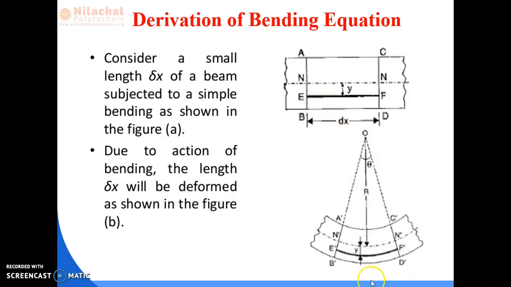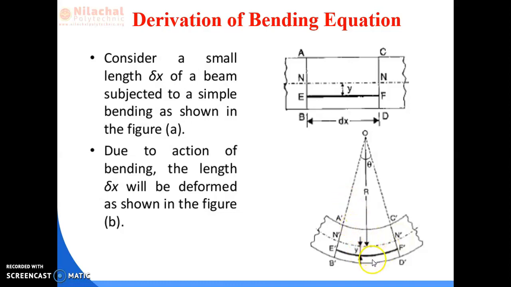As the layer EF is below the center line or neutral axis, it is in the tensile zone. This is the tensile zone, this is the compressive zone. In the tensile zone, EF is going to increase its length, that is E dash F dash. There is no change at N dash N dash because this is the neutral axis.